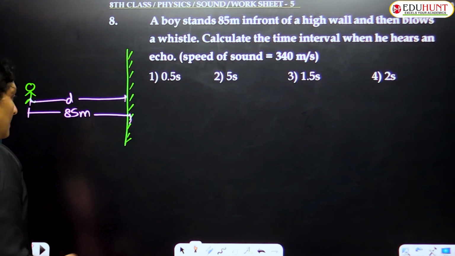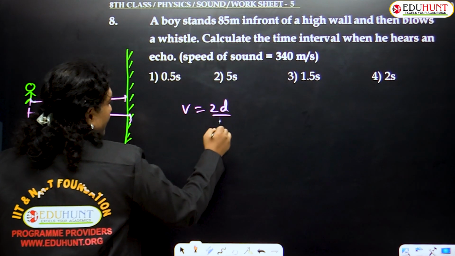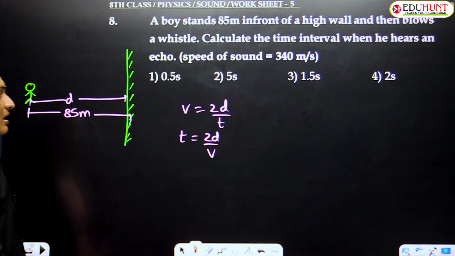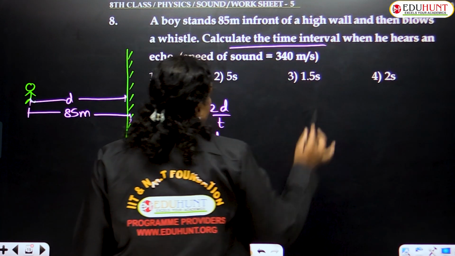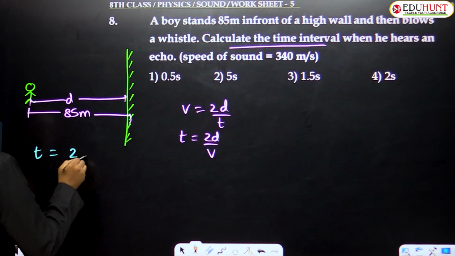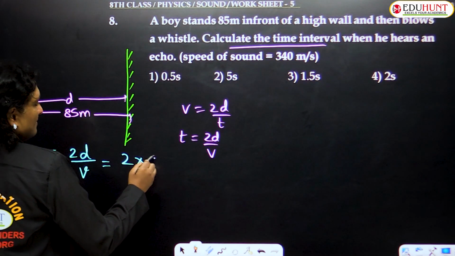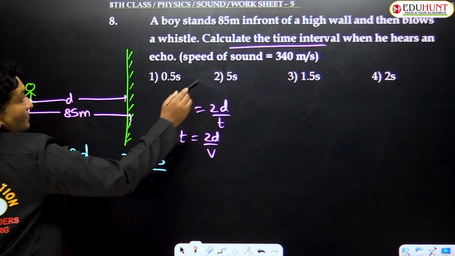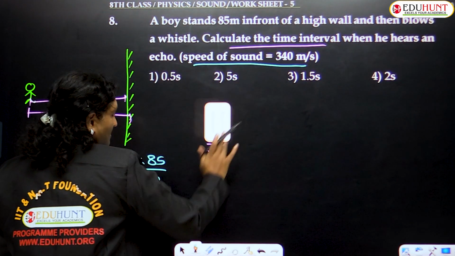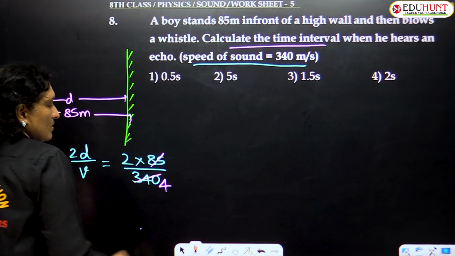Just now we have discussed that the value of V equals 2D by T. Exchanging this, T can be written as 2D by V. The formula for T is 2D by V. So it asks you to find the time interval. So what formula do we need to use, children? T must be equal to 2D by V. This is 2 into D, which is given as 85, upon the speed of sound V, which is given as 340 meters per second. So simplifying this further, let us see how much it comes. So just now we calculated that 85 goes 4 times.